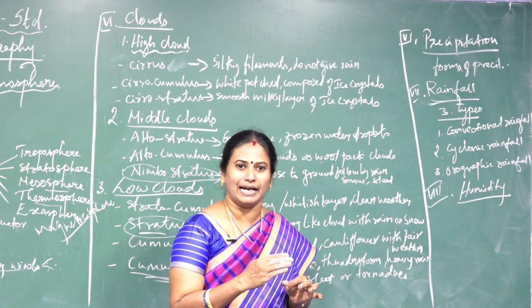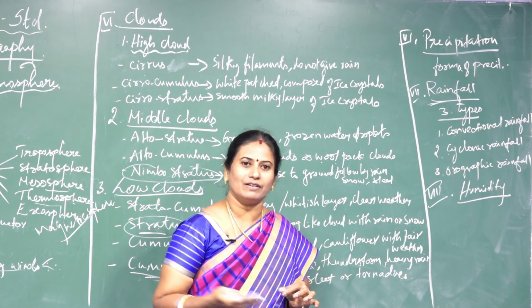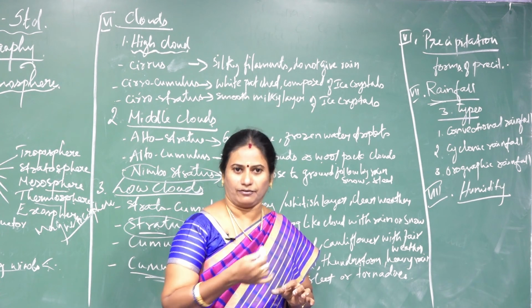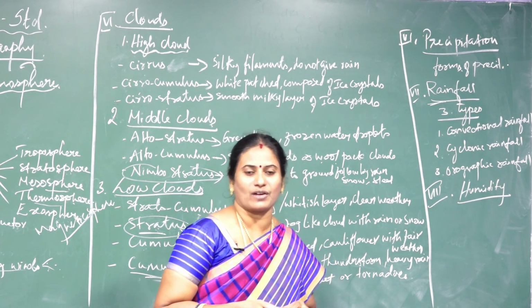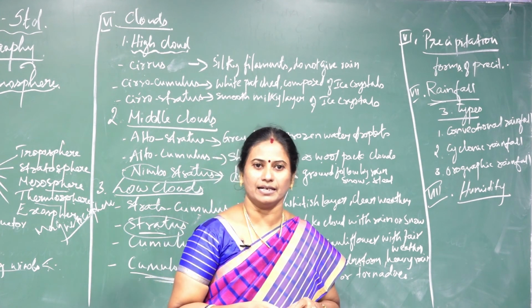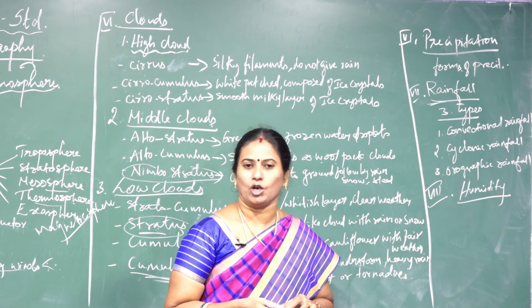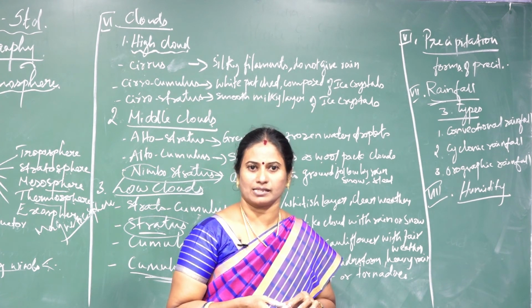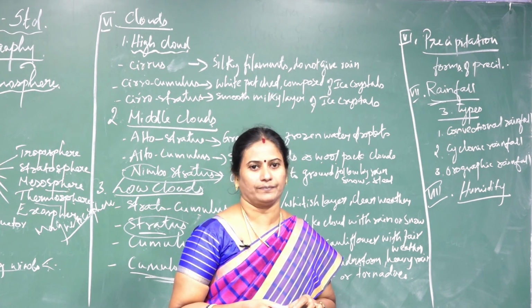On the Windward Side, more rainfall is found, and on the Leeward Side, less rainfall is found. Here is a fact: Mawsynram is the wettest place in India, which is on the Windward Side, and Shillong, which receives less rainfall, is on the Leeward Side.